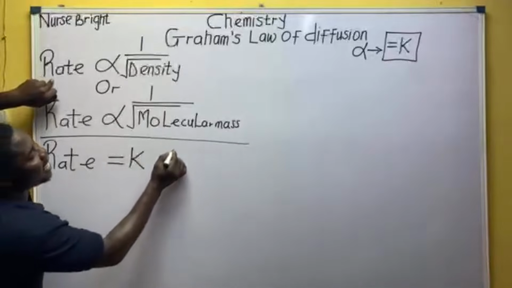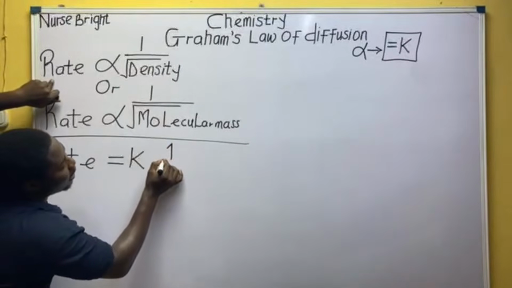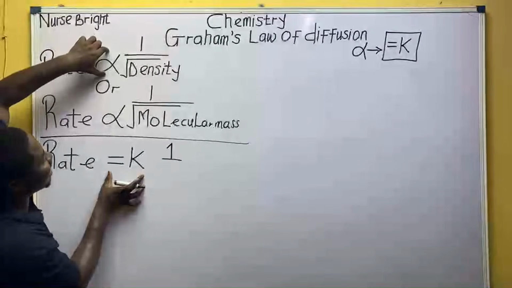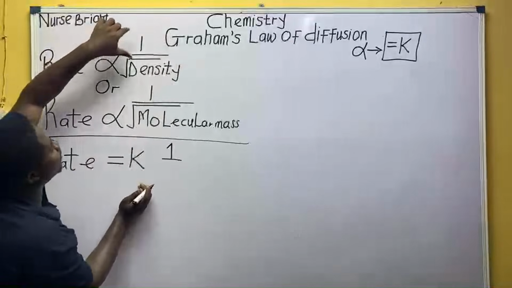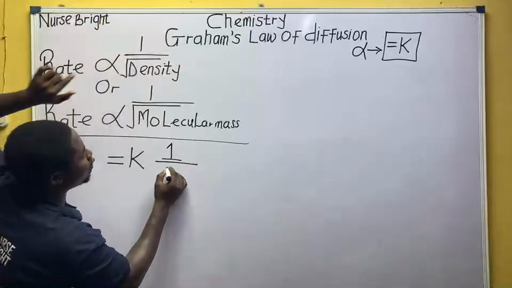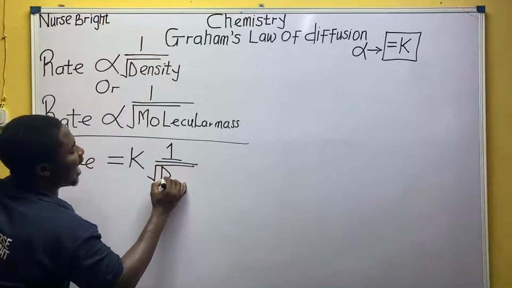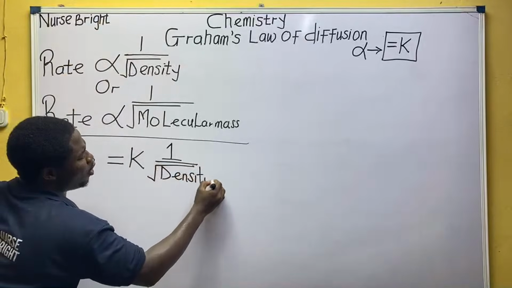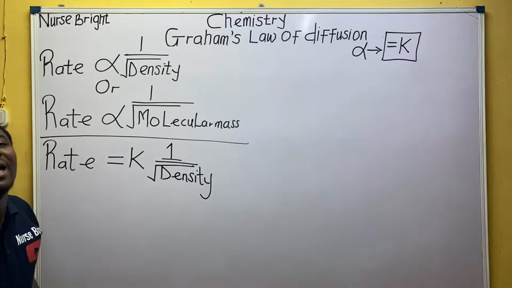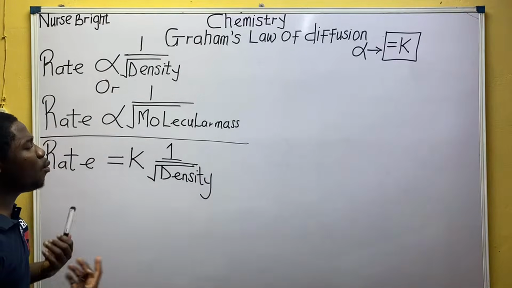Are you there? Alright, I say 1. We've just removed this and put equal to again. That's what I told you. So this one still remains the same: 1 over root of what? Density. Class, are you following me? Hope it's making sense to you. Yes, now what do we do next?